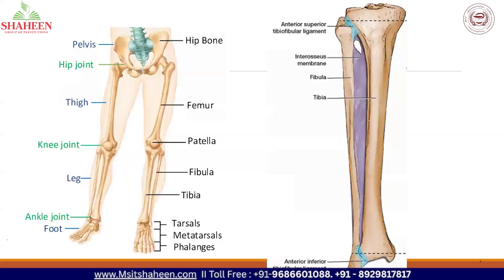So look at this picture. You can see in the leg, this bone is the fibula and this bone is the tibia. In between the fibula and tibia, just look at the second picture. You can see a membrane, and that membrane is the interosseous membrane. So that joint is an example for the syndesmosis type of fibrous joint.